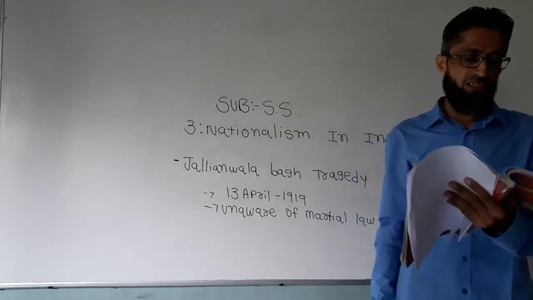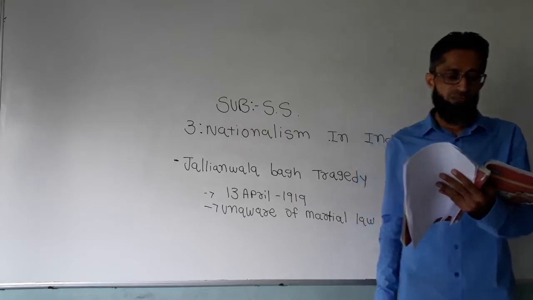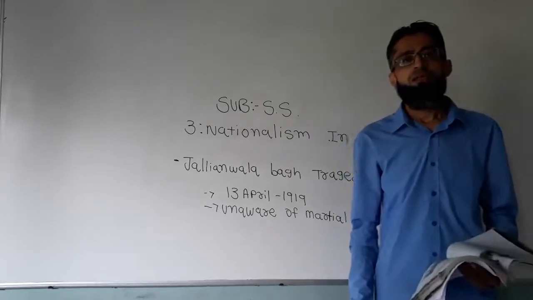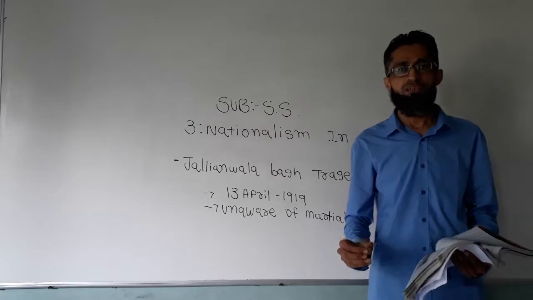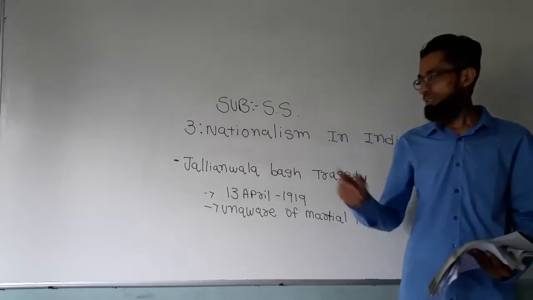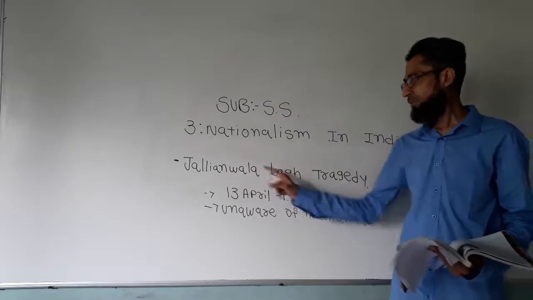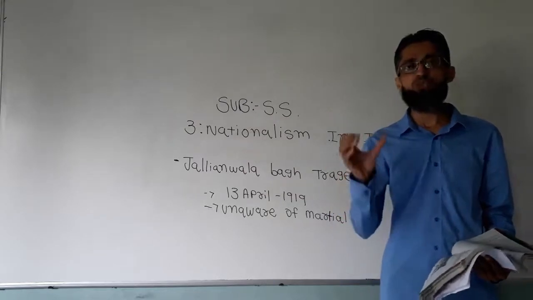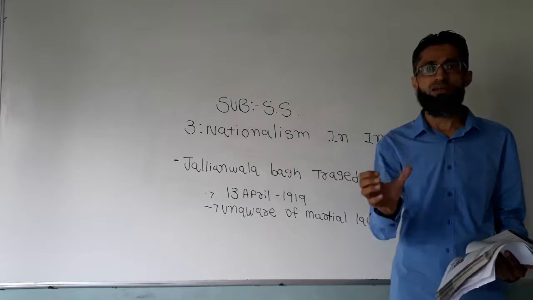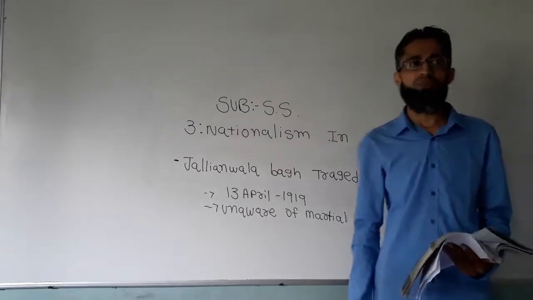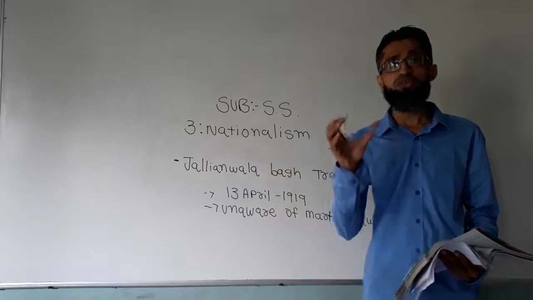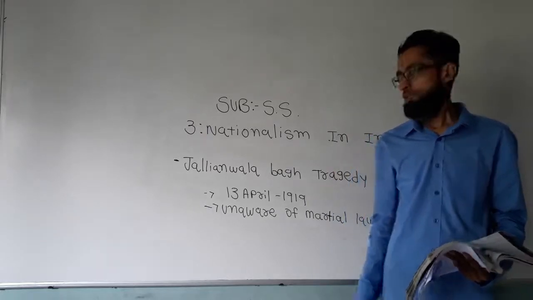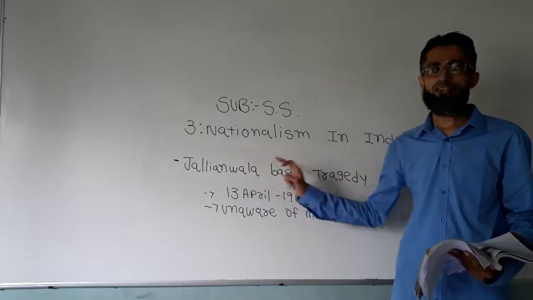His object, as he declared later, was to produce a moral effect, to create in the minds of Satyagrahis a feeling of terror and awe. Later, after this incident, he declared that whatever he did in Jallianwala Bagh, he wanted to create a moral effect of terror and fear in the minds of the Satyagrahi people of India. So there was no other exit.